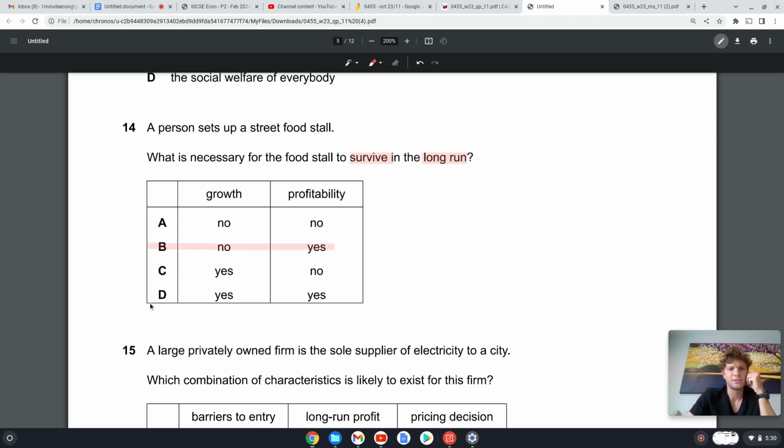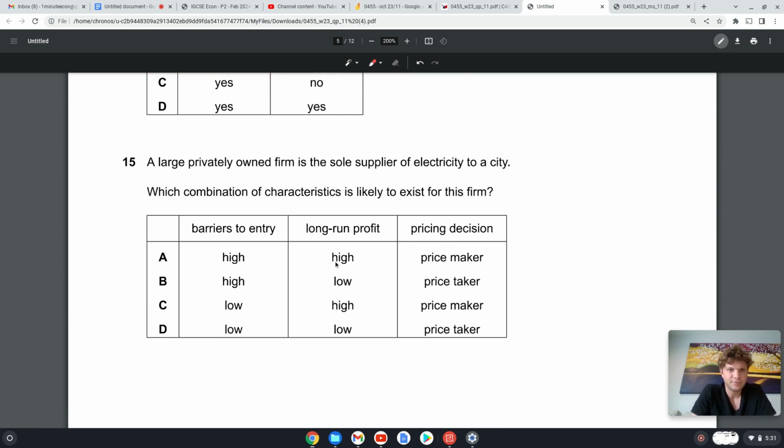Okay, so some of us might have thought, oh, the answer is D, we must grow. Not necessarily. Some firms want to stay small so that they can stay flexible and specialized. Also, small companies can get subsidies or grants from the government a bit more easily. So the answer is B: not all companies want to grow, but if you want to survive, you have to make a profit.